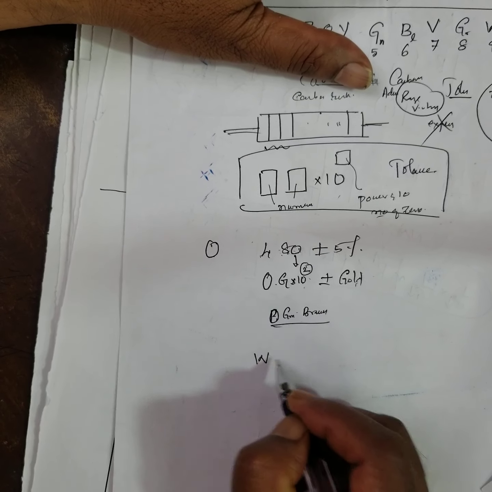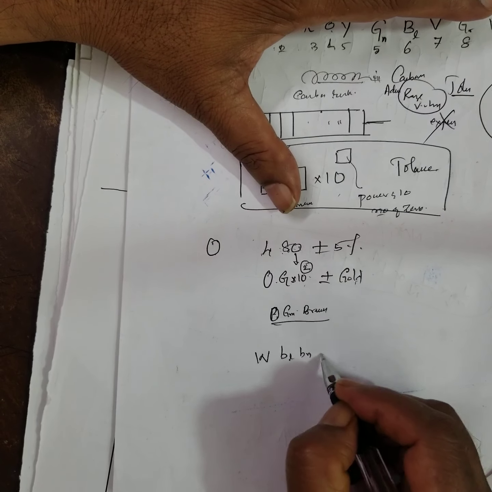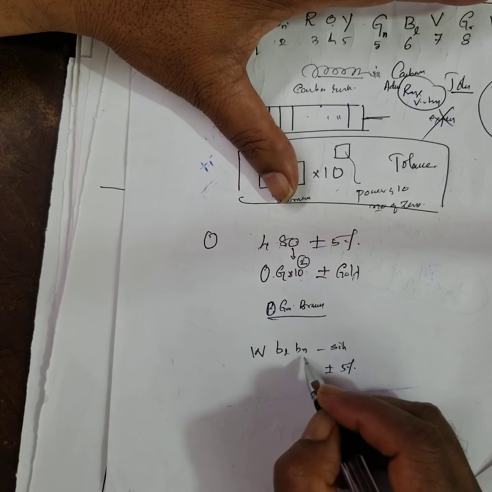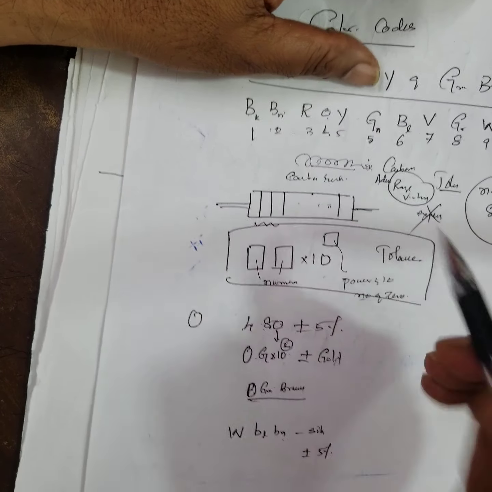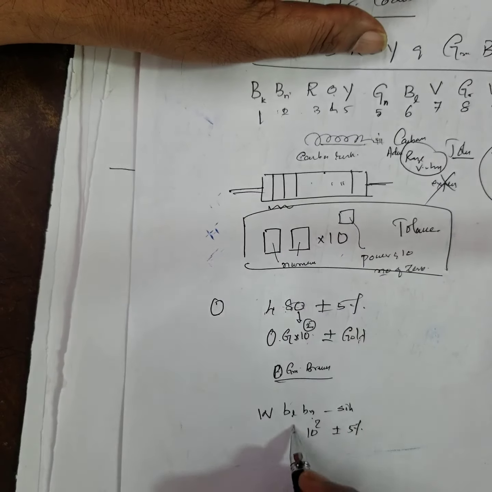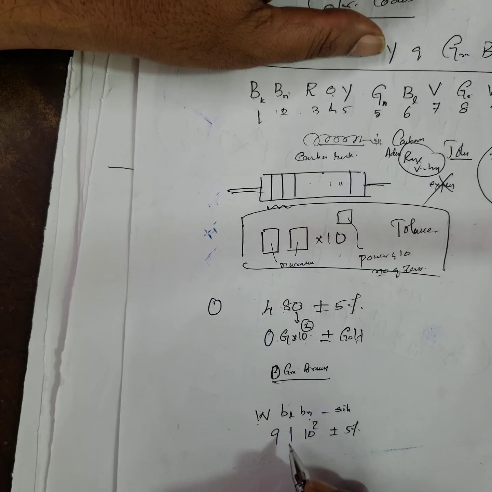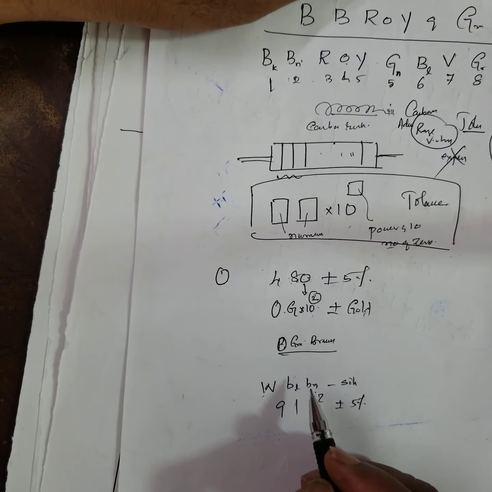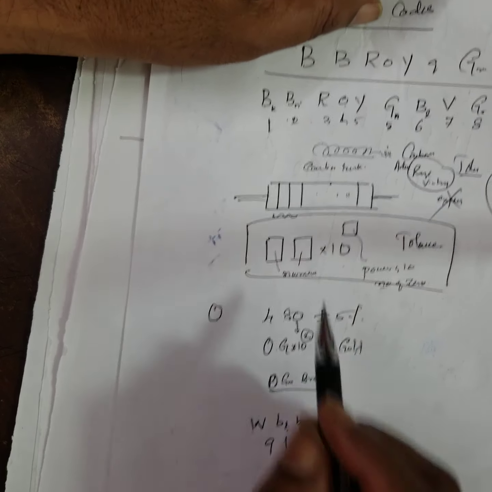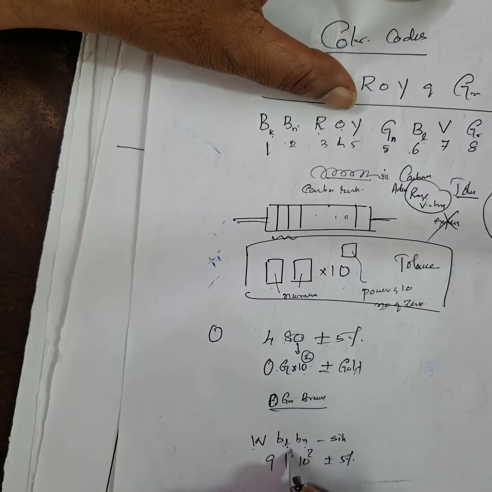Now, suppose white, blue, brown plus silver. Silver is 10%. What is brown? Brown is 10 to the power of 2. White is 9, blue is 6.